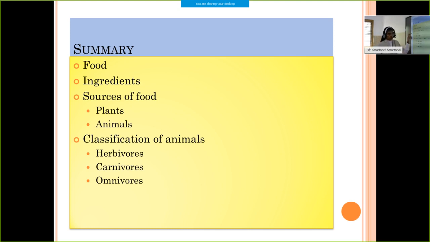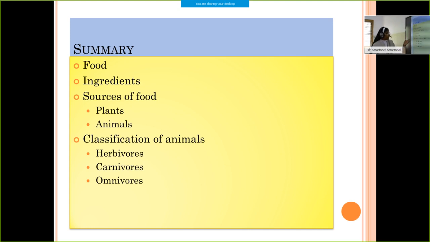Then we discussed sources of food. We have two sources of food: plants and animals. Plants are called producers or autotrophs. Why? Plants can prepare their own food, so they are called producers or autotrophs. And animals are called consumers or heterotrophs, because they depend upon plants or other animals for their food.